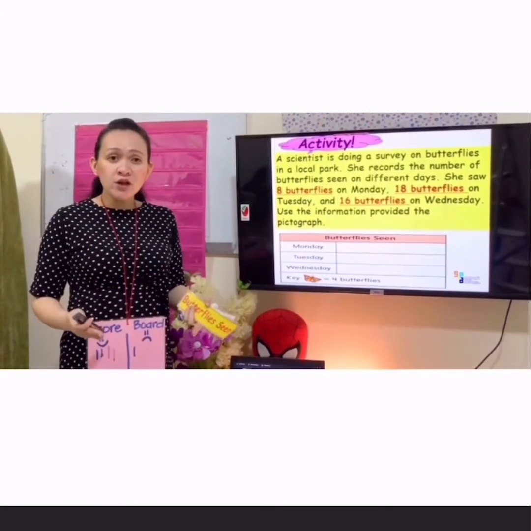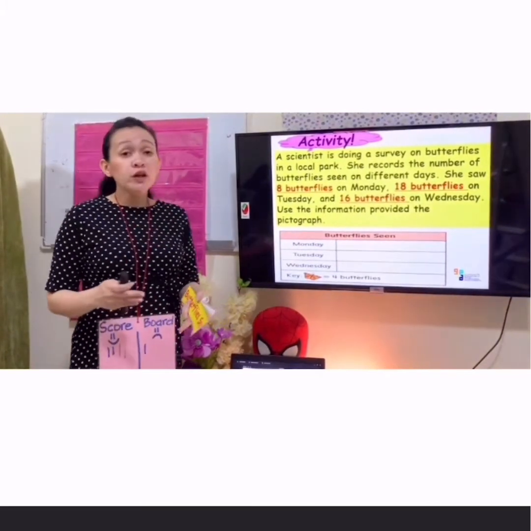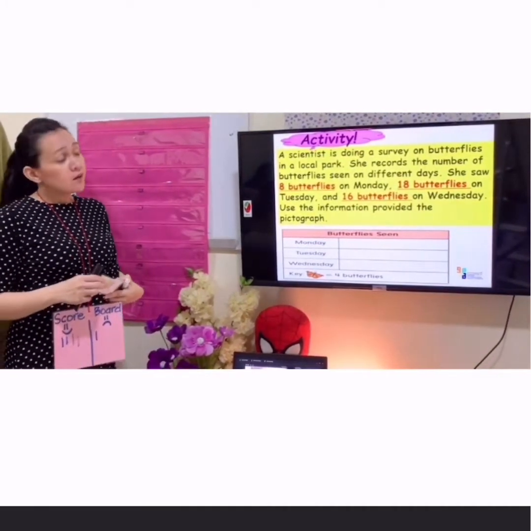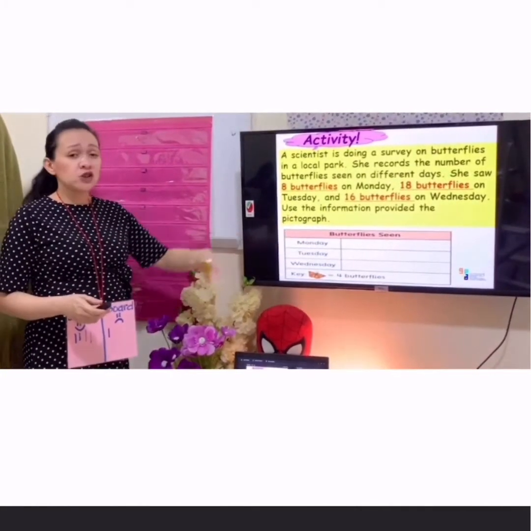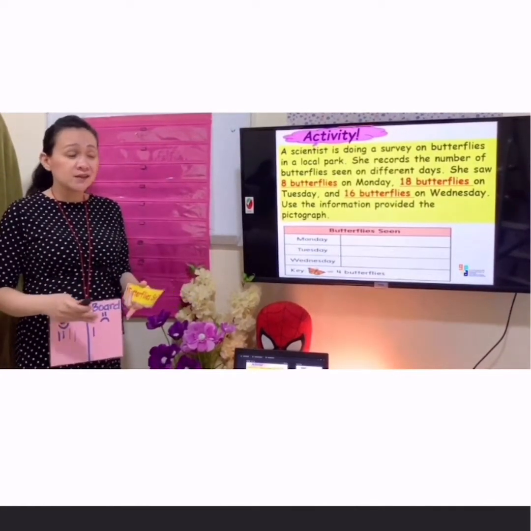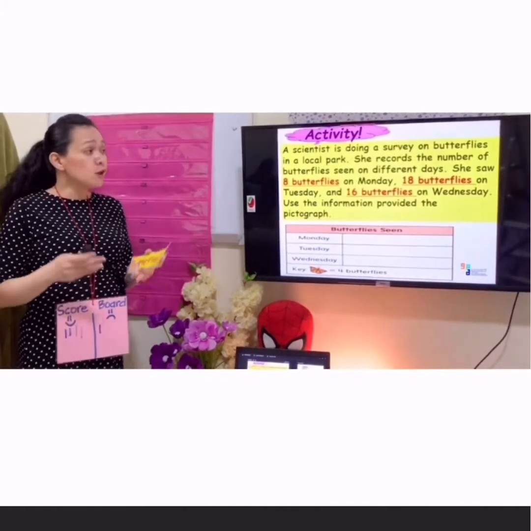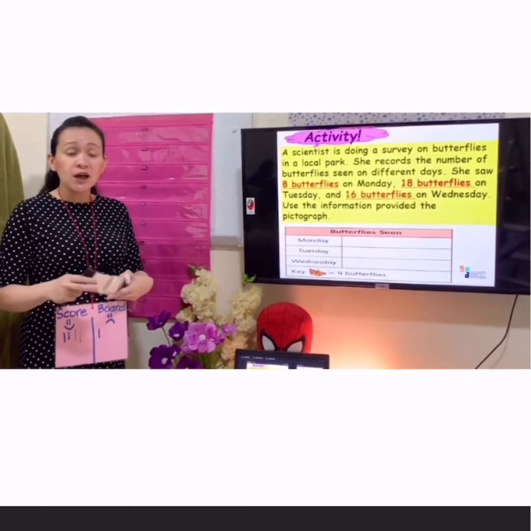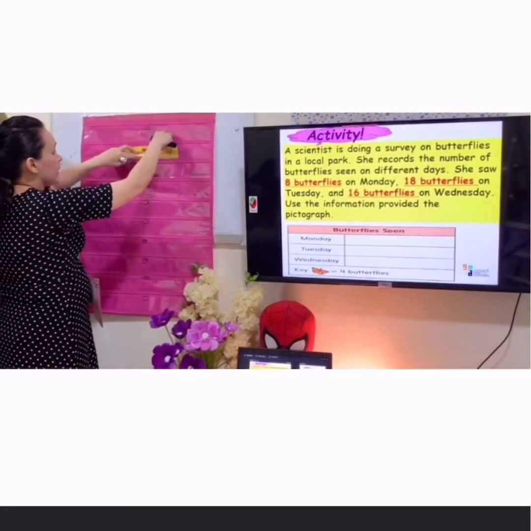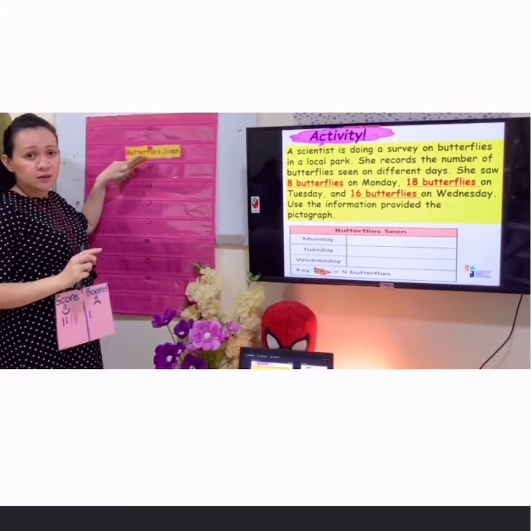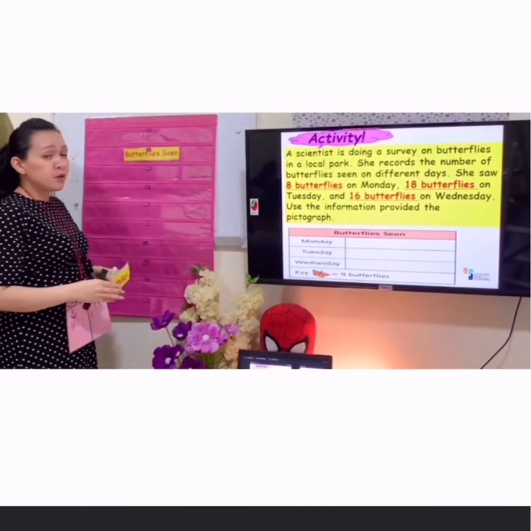So how are we going to do it? Now, we are going to do first the title. So what is the title? Since this information is all about the butterflies seen on different days in a local park, we are going to put here butterflies seen. So this is our title. Next, remember the label.